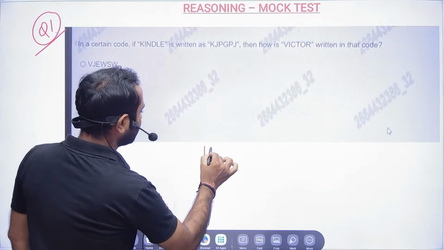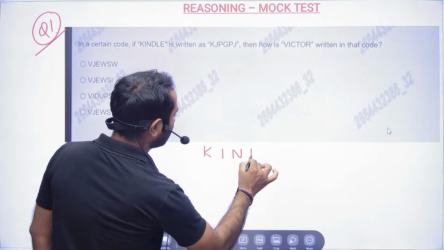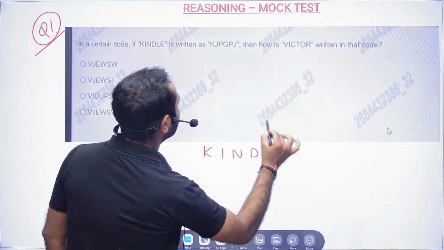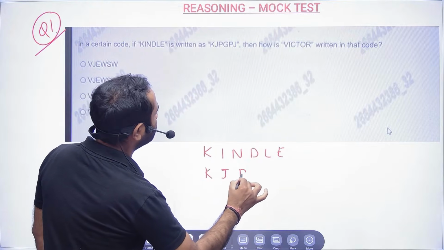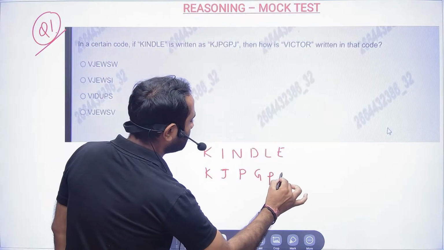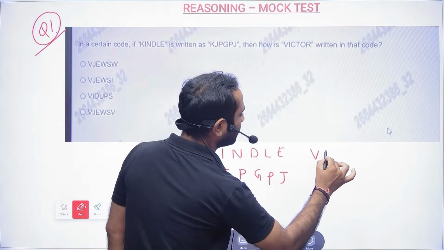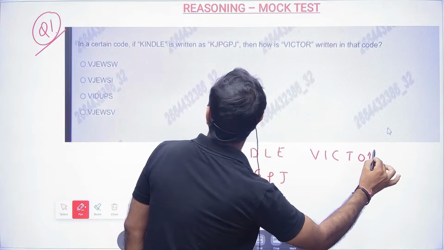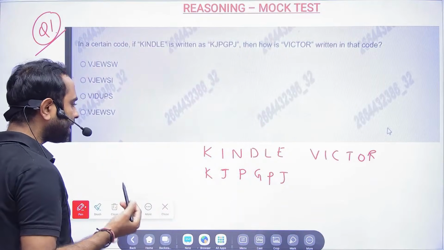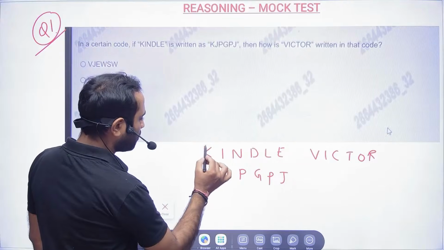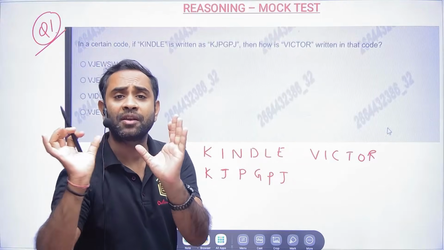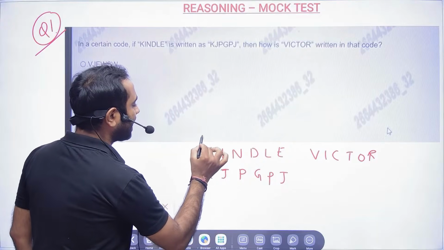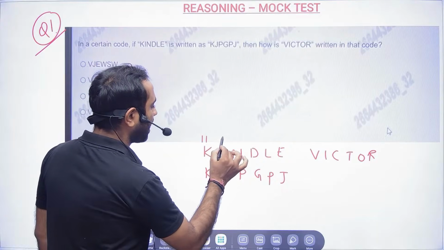If Kindle is written as KJPJGPJ, how will Victor be written? Friends, the first thing you have to do is write the alphabetical position numbers. K is 11, I is 9.